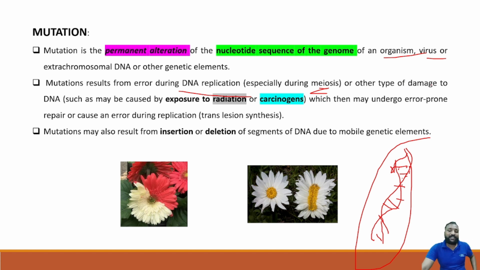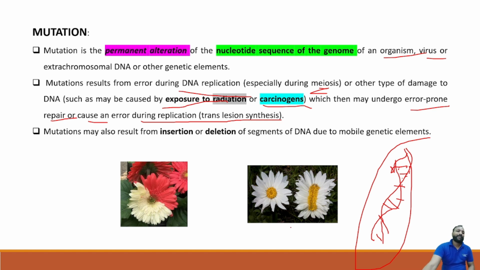You should remember that. Another type of damage to DNA may be caused by exposure to radiation and carcinogens. Mutation can be caused by several reagents or factors, like mutagenic agents. The thing which produces this mutation is called a mutagen. Exposure to radiation, carcinogenic agents, and some chemicals are all considered mutagenic agents or mutagens, which may then undergo error-prone repair or cause an error during replication, translesion synthesis.